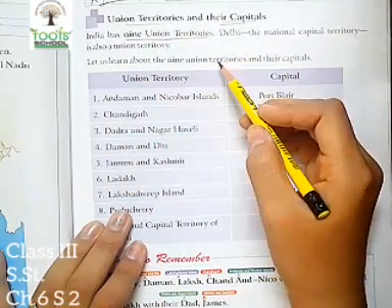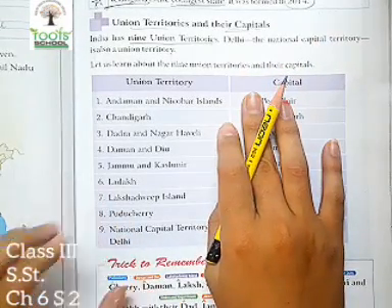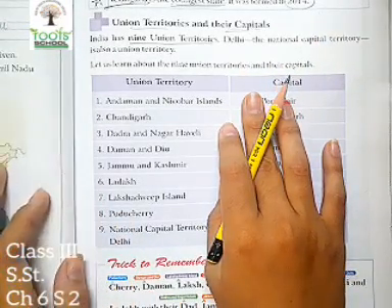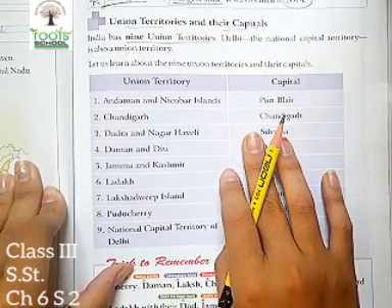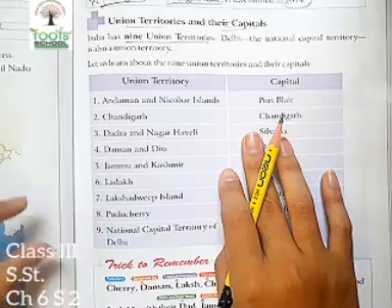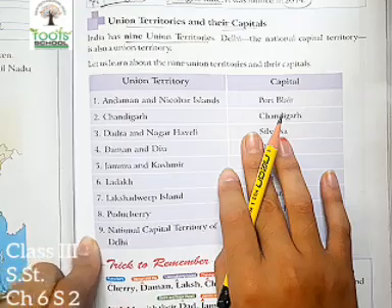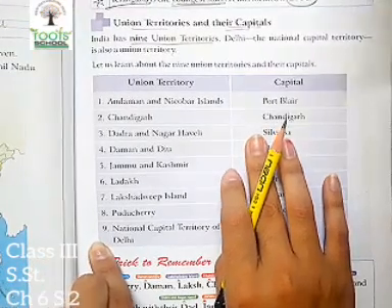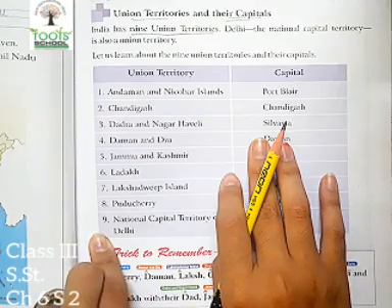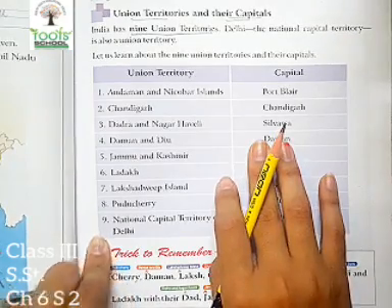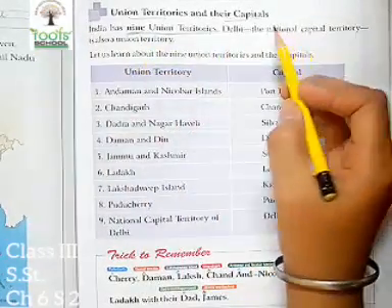What is a union territory? First of all, children, a union territory is a place that is directly ordered and commanded by, as well as follows the rules and regulations of, the central government. It is somewhere not the part of India or its states, but it is connected to our government, and all the actions as well as the rules and regulations of this place are regulated by the central government. So India has 9 union territories.